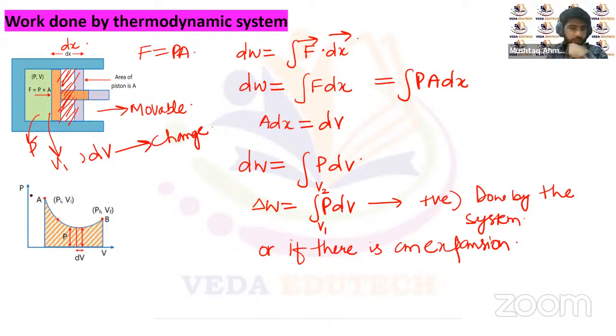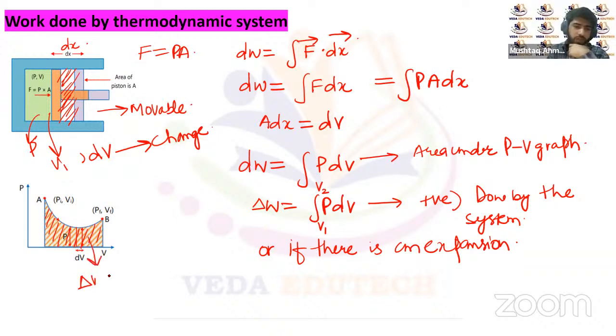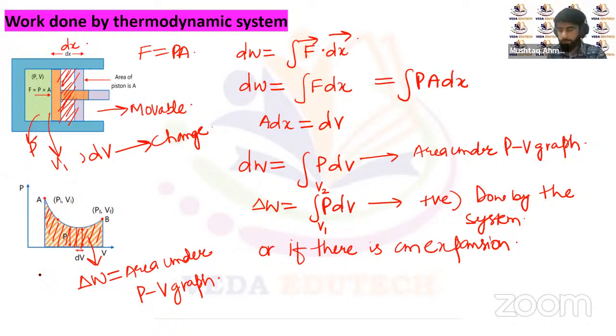Now we can see here the integral of PdV between V1 and V2 can be interpreted as the area under the pressure volume graph. Area under the PV graph will give us the work done. So the area under the PV graph will give us the total work done between the volumes V initial and V final.